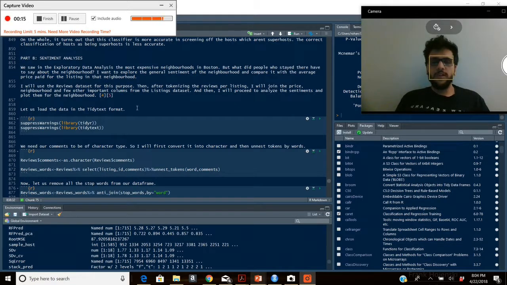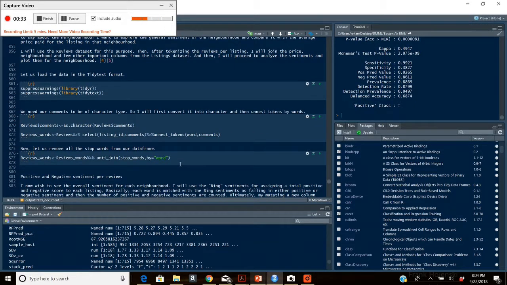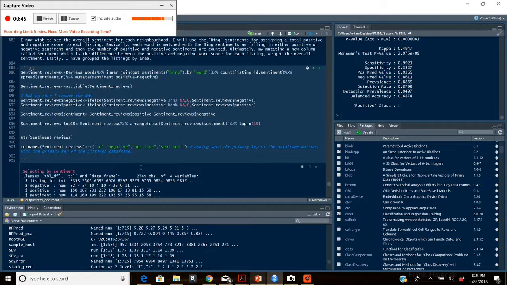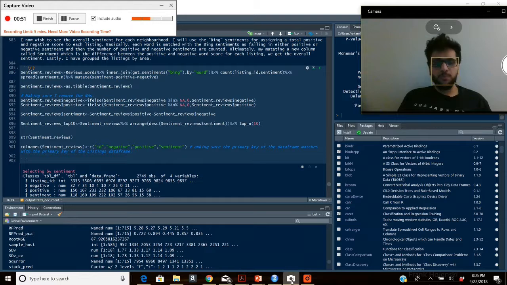For that purpose, I used the reviews data set from the entire pack of data sets, and I used the tidyr and tidytext format to do the sentiment analysis, where I first unnested the tokens, dividing the comments into words per listing, and then did an anti-join to remove the stop words. For this data frame, I then used the Bing sentiment to assign a positive or a negative sentiment score to each of the words in each comment.